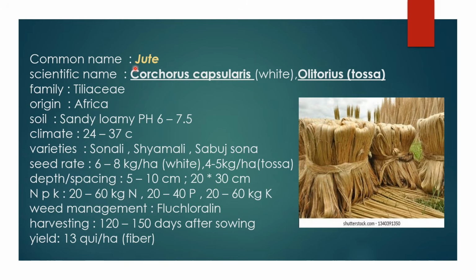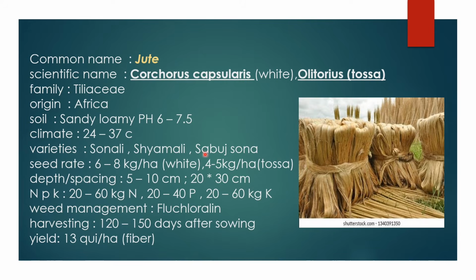The next fiber crop is jute. The scientific names of jute are Corchorus capsularis and Corchorus olitorius. Mainly there are white jute and Tossa jute, and the family is Tiliaceae. The origin of jute is Africa. The soil required for jute cultivation is sandy loam, and a pH range of 6 to 7.5 is the most suitable. The climate requires 24 to 37 degrees Celsius. The varieties are Sonali, Shamali and Sabuz Sona.